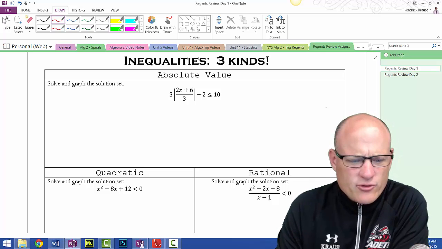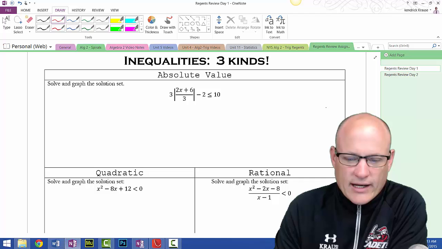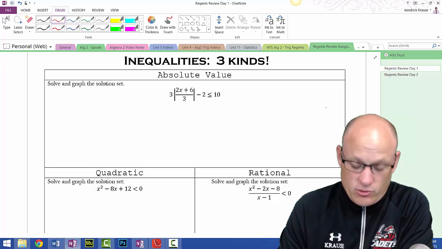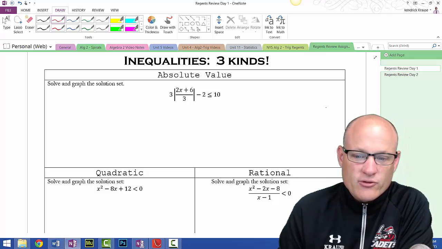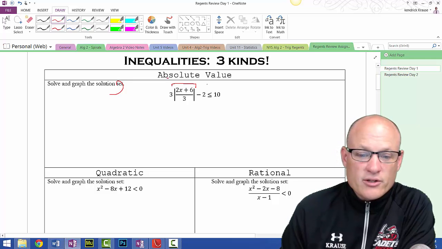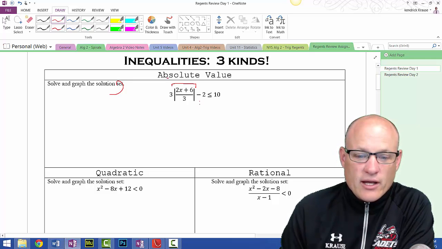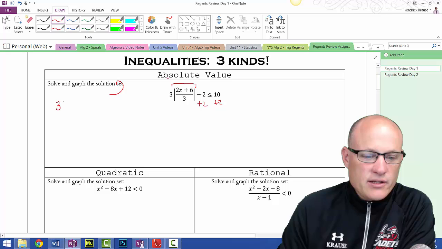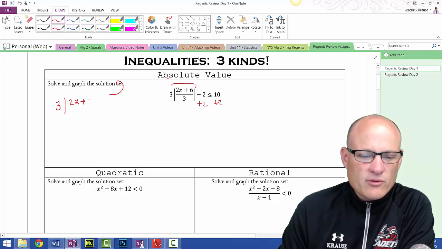So the first thing I want you to understand when you're doing these is to get the weird thing alone. Just like normal solving equations, you want to get the weird thing alone. The weird thing is this absolute value here. It's the same thing when you're doing radicals or whatever. So we're going to add 2, bring it over, and we end up with 3 absolute value 2x.